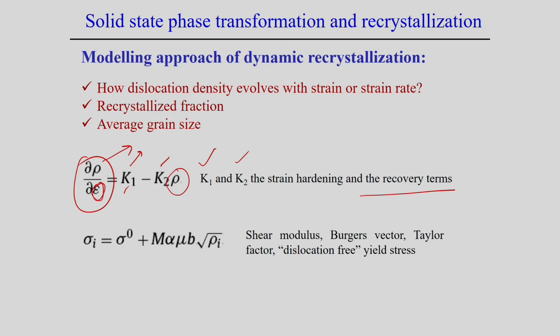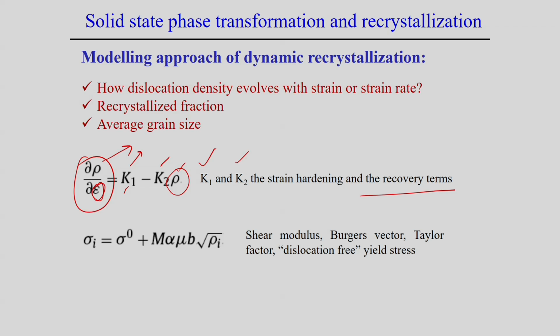Of course, this is associated with dynamic recrystallization. During dynamic recrystallization, nucleation, strain hardening, and recovery all happen simultaneously, which is completely different from the static recrystallization mechanism. So, we can represent mathematically, in terms of K1 and K2, the strain hardening effect and the recovery term, and the recovery term we simply multiply by the dislocation density. This is how we represent the evolution of dislocation density with respect to strain.